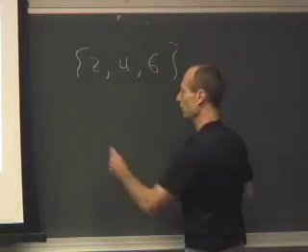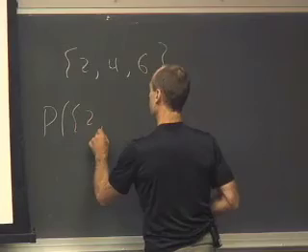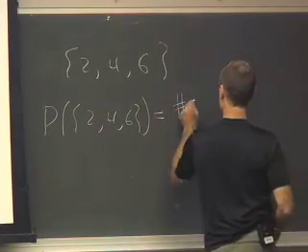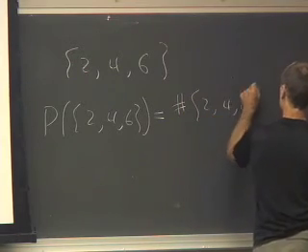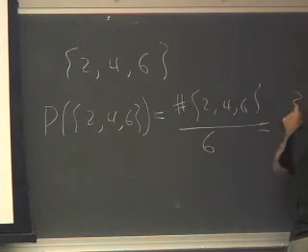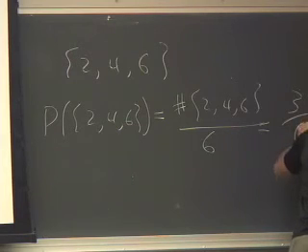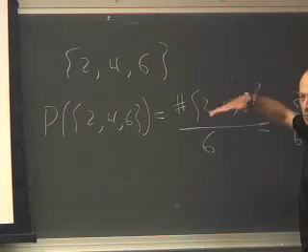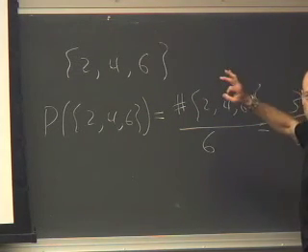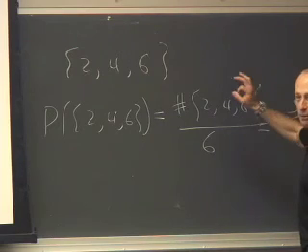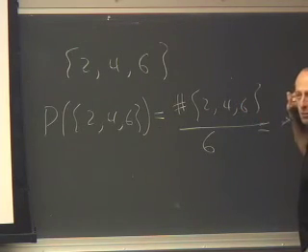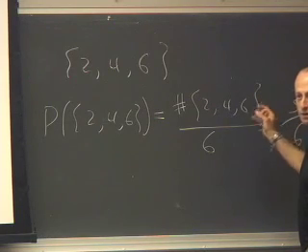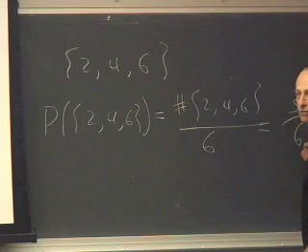So the probability of {2, 4, 6} is equal to the number of elements in that set divided by 6, which is 3/6. So this is what we're talking about. The uniform distribution in this case says the probability of a particular event is the cardinality of that event, the number of outcomes in that event, divided by the cardinality of the whole outcome space.